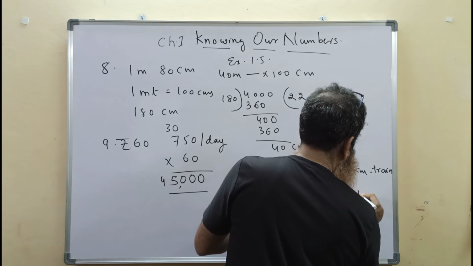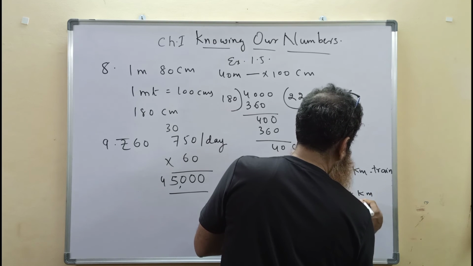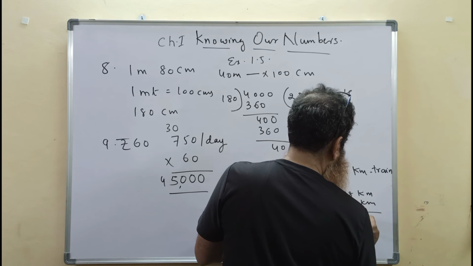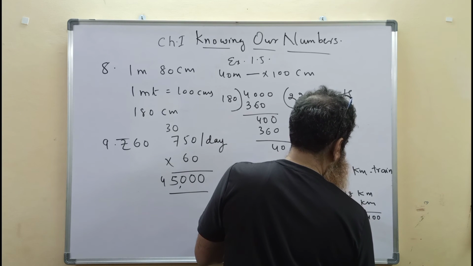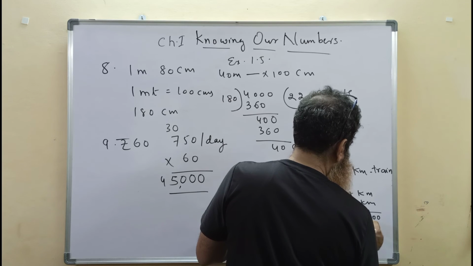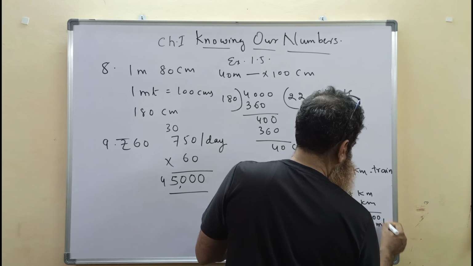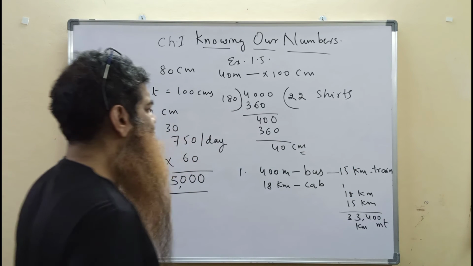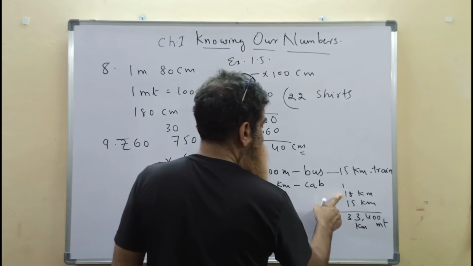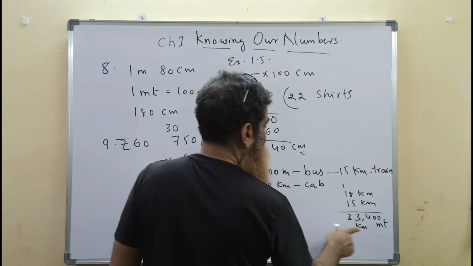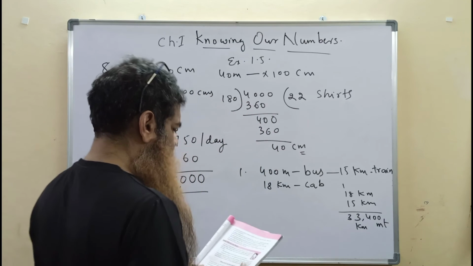This is 8 plus 5, 13, carry 1, so 33 kilometers, 400 meters. 400 meters you traveled by bus, 15 kilometers by train, 18 kilometers by cab. 15 plus 18 is 33 kilometers and 400 meters.